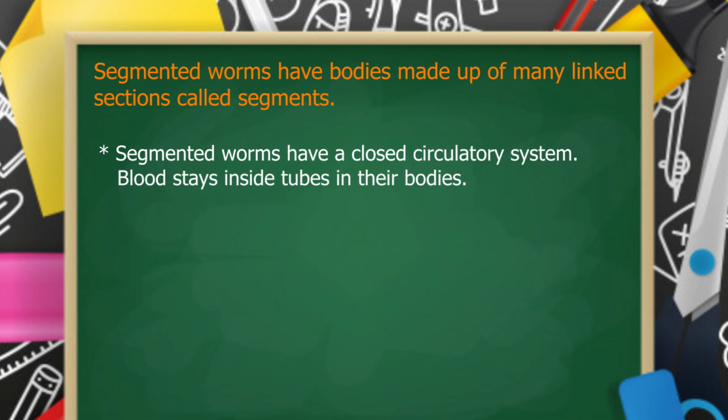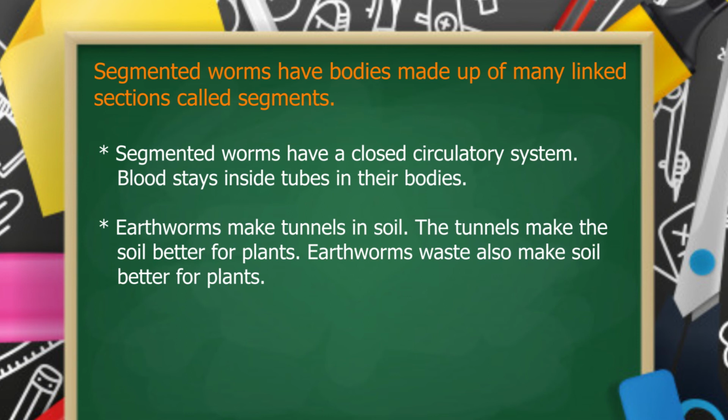Segmented worms have a closed circulatory system. Blood stays inside tubes in their bodies. The earthworm makes tunnels in the soil. The tunnels make the soil better for plants. Earthworm waste also makes the soil better for plants.